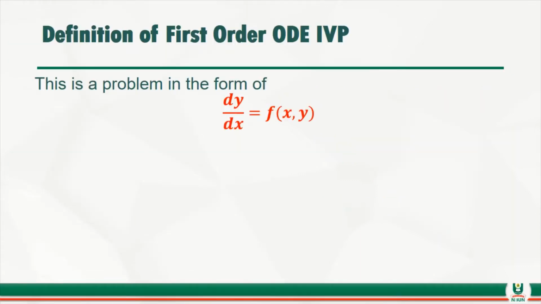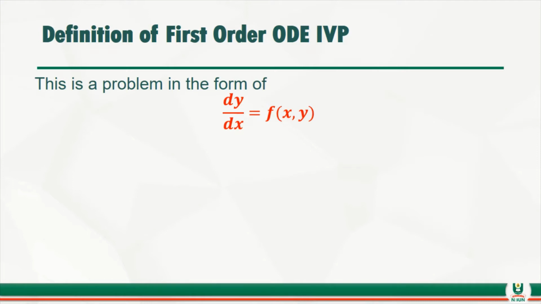Definition of terms. As you can see on the screen, we have a typical problem of first order, and in this case dy/dx is equal to f(x, y). Now, if we consider the condition to this problem, because we can't solve this problem without the condition. For this one we need just only one condition, since we are dealing with first order. If you are dealing with second order, you need two conditions, and if you are solving third order, you need three conditions.